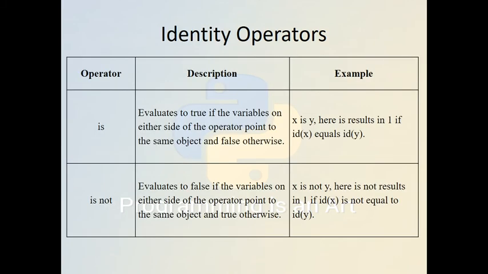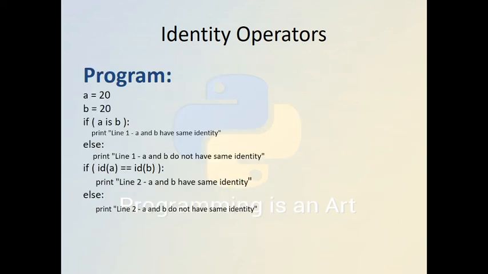Identity operators. There are only two identity operators: is and is not. The is operator evaluates to true if the variables on either side of the operator point to the same object, false otherwise, and is not evaluates to false if the variables on either side of the operator point to the same object and true otherwise. In the example, there are two variables a and b, both are 20.